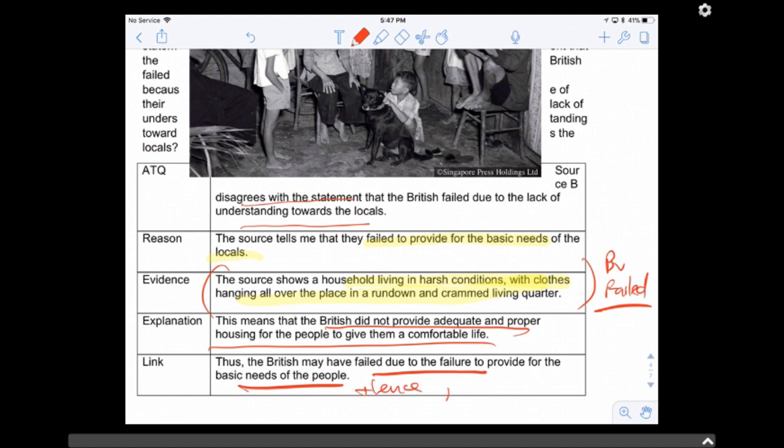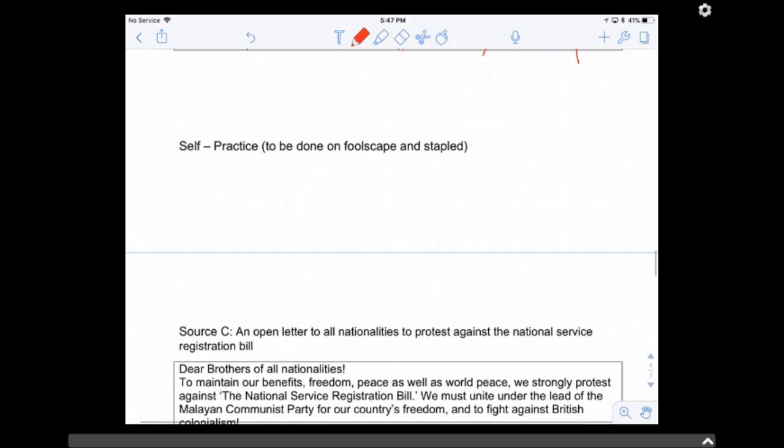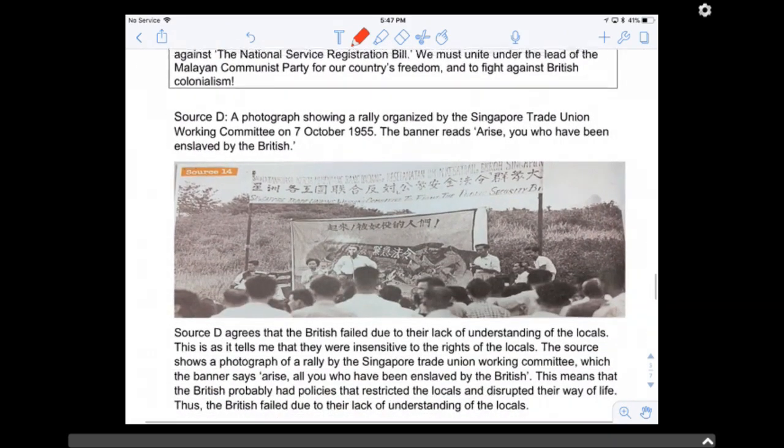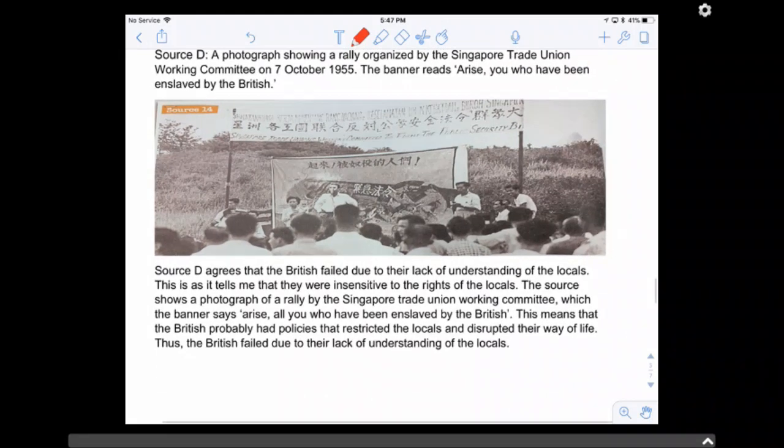Hence, it disagrees. It disagrees that they failed because of lack of understanding. Because here it's clearly not about the lack of understanding of the rights of the people, but more towards the lack of provision for the people in terms of their basic needs. Okay.